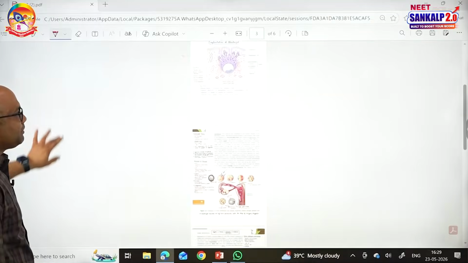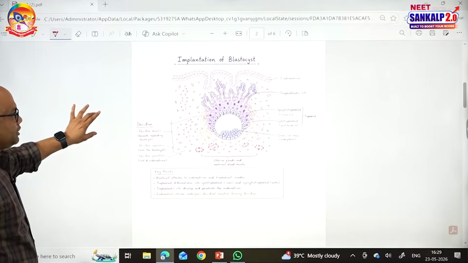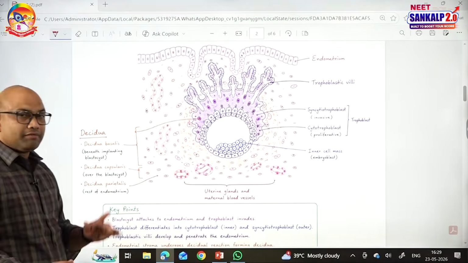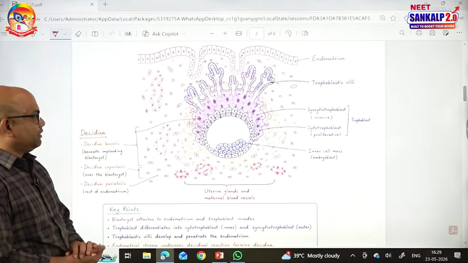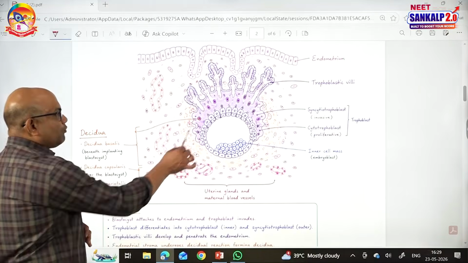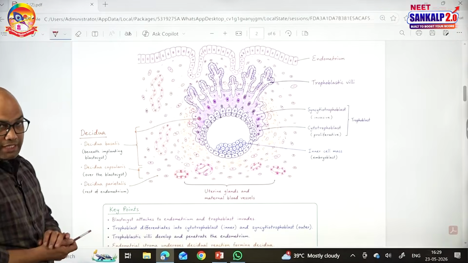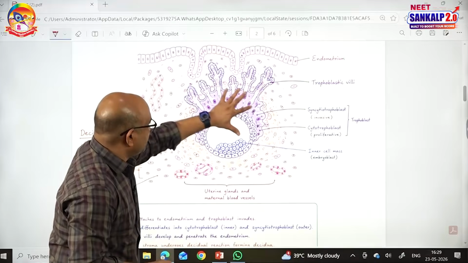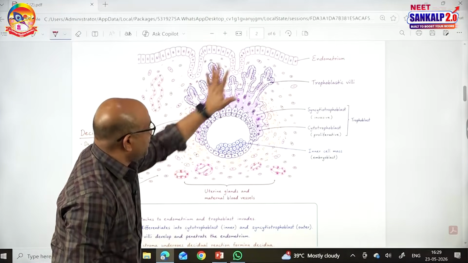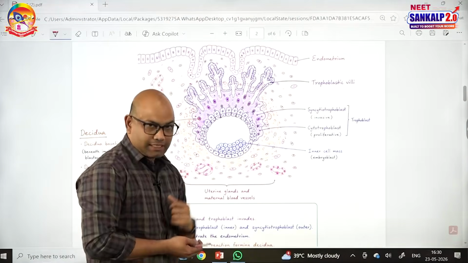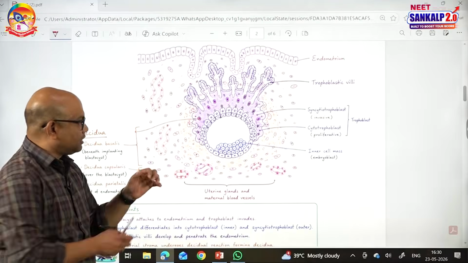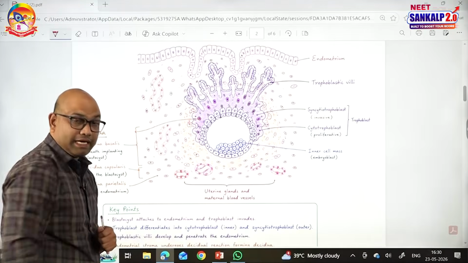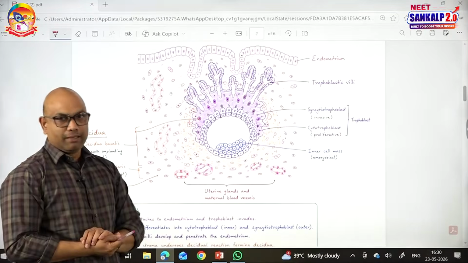So what is the site of implantation? Uterus. Implantation starts on the 6th day after fertilization. It will be completed by the end of the 2nd week, either the 13th or 14th day. During implantation, the trophoblast cells produce some proteolytic enzymes. So this is the endometrium of the uterus, and this is the embryo that is going to implant. With the help of trophoblast cells, by producing proteolytic enzymes, the embryo will invade the endometrium until the maternal blood vessels are reached and breached. This step is called implantation.